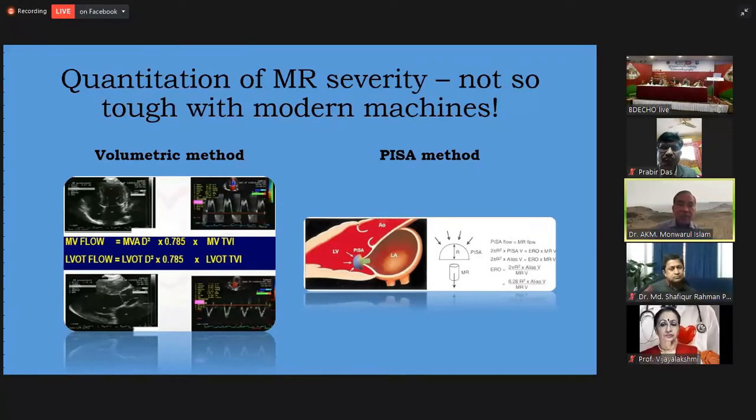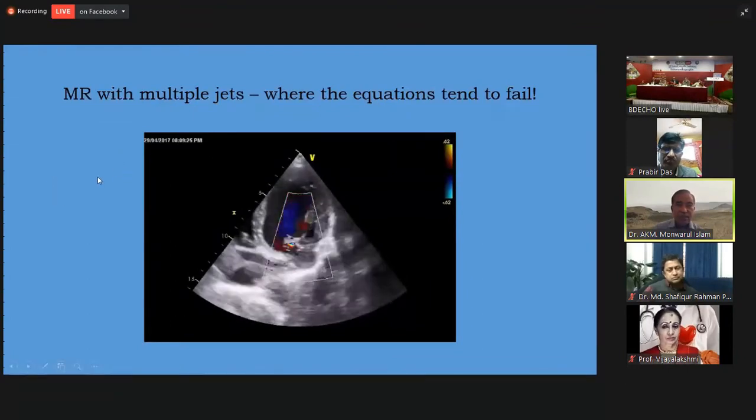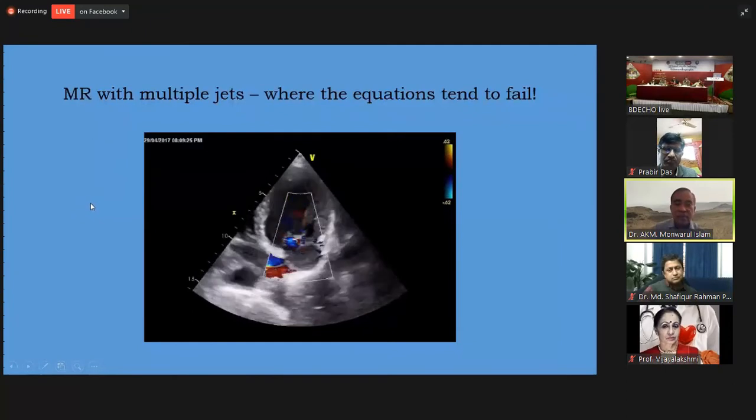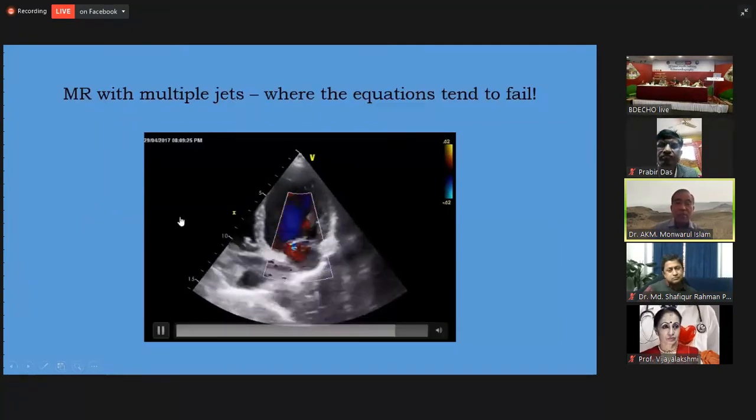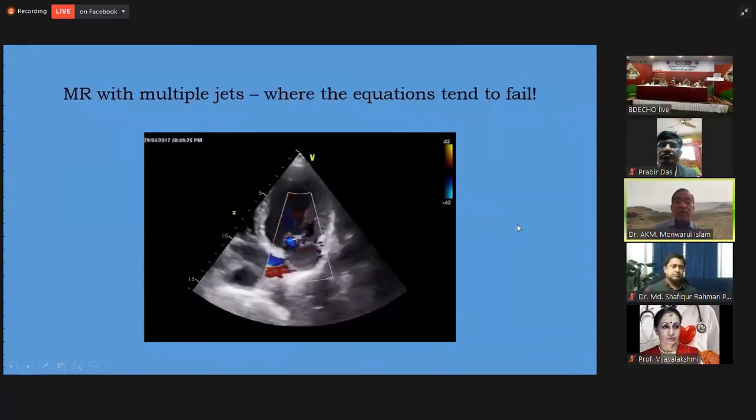And quantification of MR severity is not tough with the modern machines because the modern machines have got software, and if you put in some values, this can give you the volumetric method for assessment of mitral regurgitation as well as the PISA method. I am not going into details of this assessment because of the scarcity of time. I am going to share with you some additional things, like there are some pitfalls of the volumetric as well as the PISA assessment of MR. The typical example is the presence of multiple jets in a patient with mitral regurgitation. And in presence of multiple jets, all these parameters or the ways of assessing severity may not be very accurate.